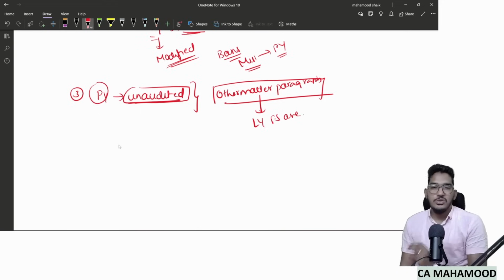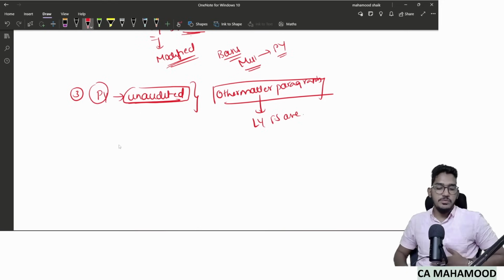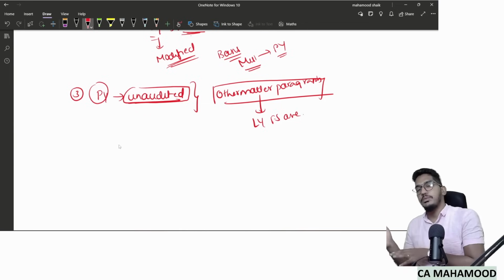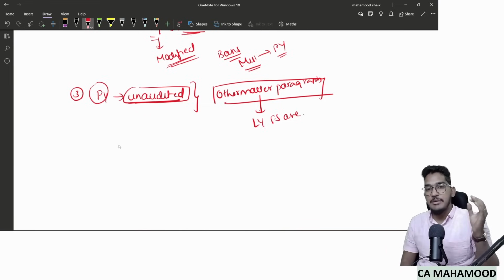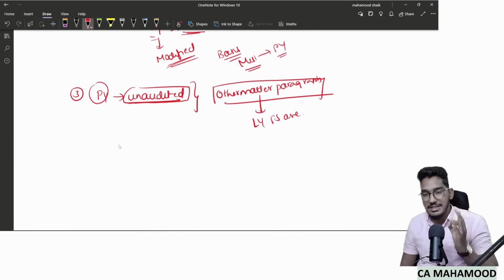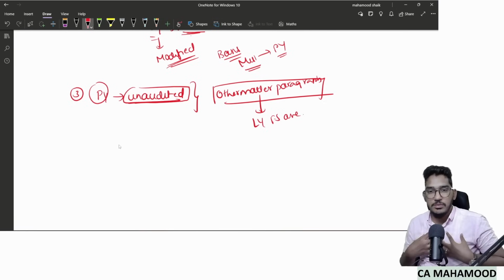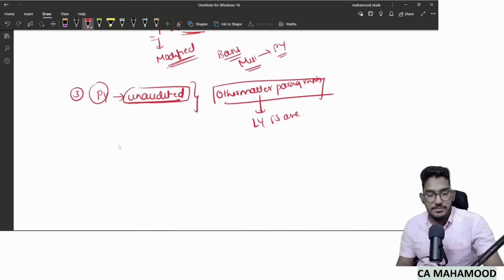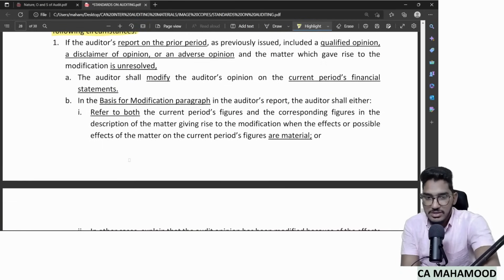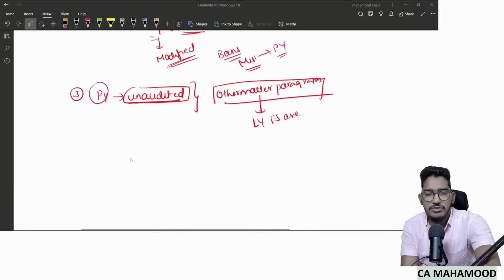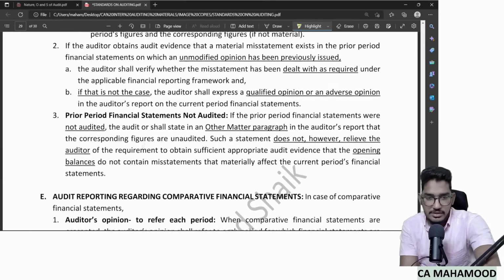Clear, everybody? So there are three cases generally in the case of corresponding figures: our opinion shall not refer to prior periods. And I told you three cases which are exceptions. That means even though it is corresponding figures, in these three cases in our audit report, we will take reference to last year. So that is the very important content from this standard. That's why I have spent some time on it. With this understanding, if you read it, you will be able to understand it.